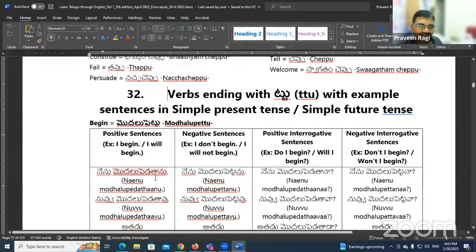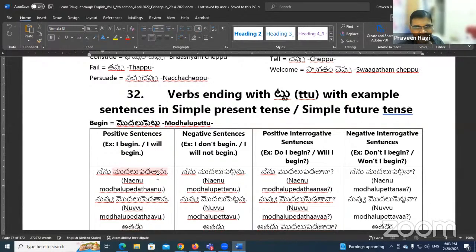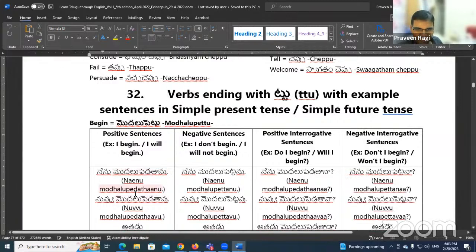Similarly, there is one more verb, tittu. Tittu becomes tidatanu. Same pattern. So tu is changing to da, then tanu we are adding. You need to remember that when you have a new verb of a similar type, like one with tu ending.